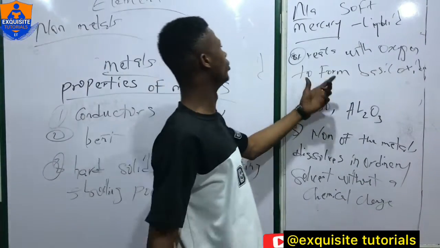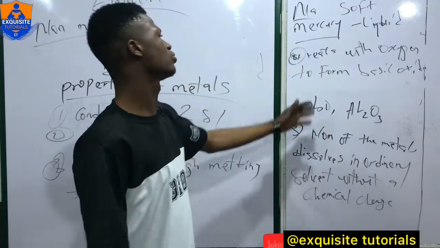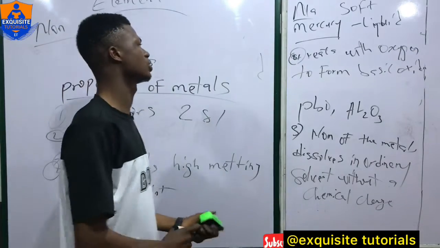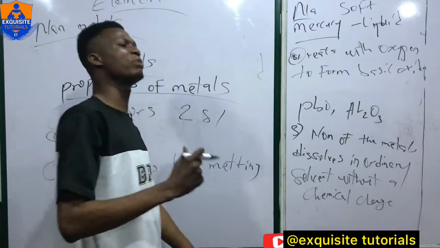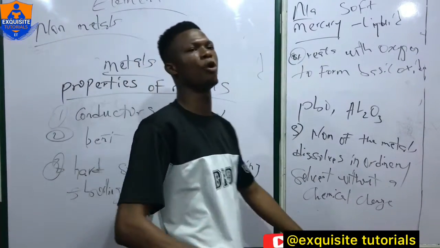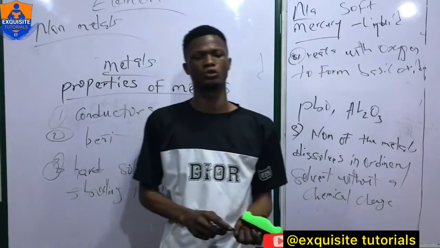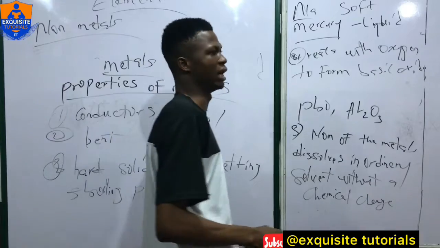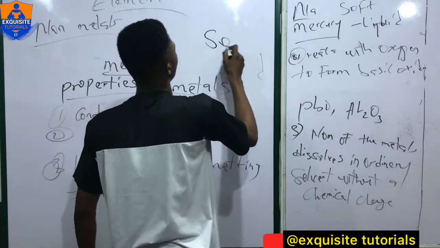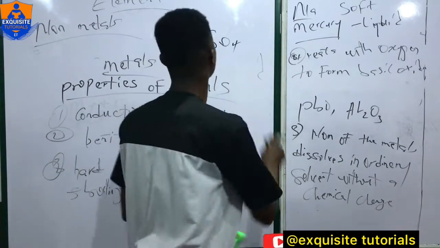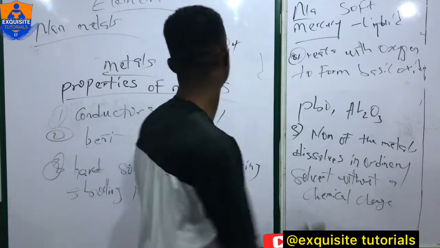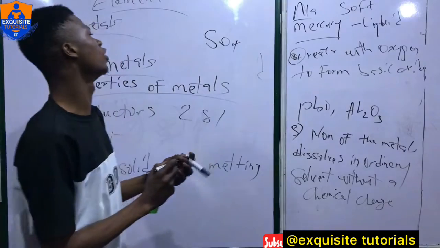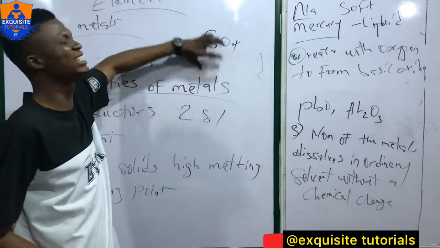Now, number 4: as metals react with oxygen to form basic oxides, non-metals react with oxygen to form acidic oxides. So whenever you see an oxide of a non-metal, it's an acidic oxide. Let's say, for example, SO4. Sulfur is a non-metal, and this is oxygen, so once you see this, you know that it is acidic.